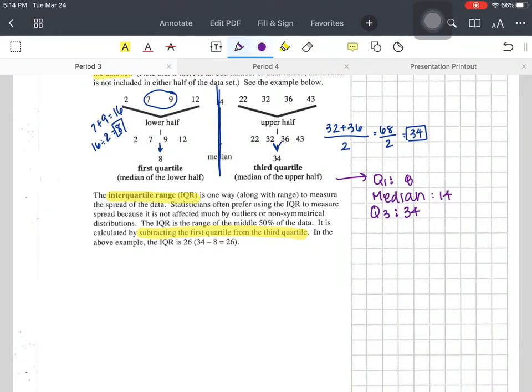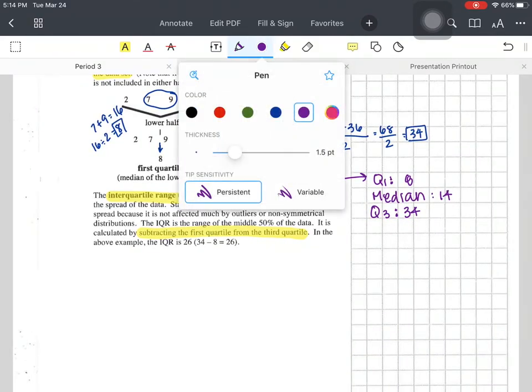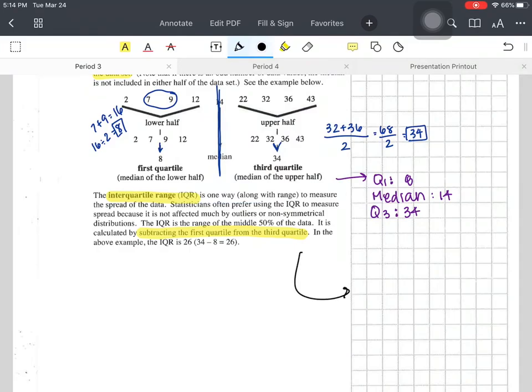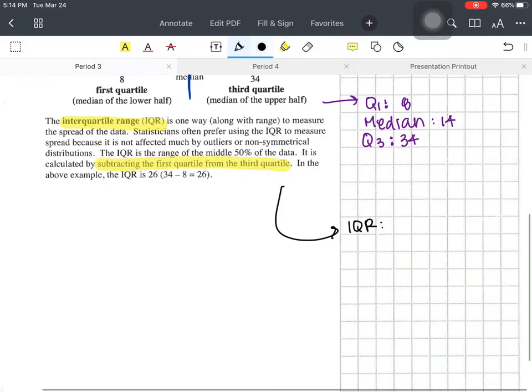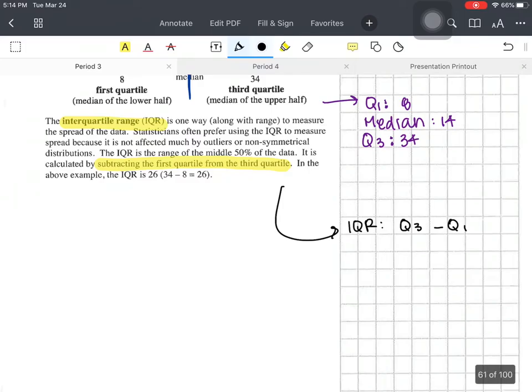Next part, the interquartile range. Let's write some notes here. I love the how-tos. It is calculated by subtracting. So the interquartile range, IQR: you take Q3 minus Q1. Subtract the first quartile from the third quartile. So what did they do? They took 34 and subtracted 8. Q3 is 34, Q1 is 8, subtract them. This gives you 26. This is your interquartile range.